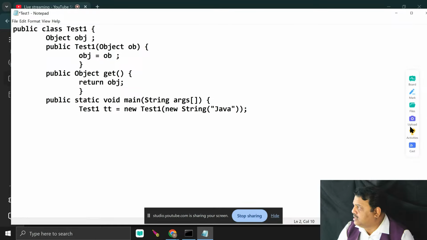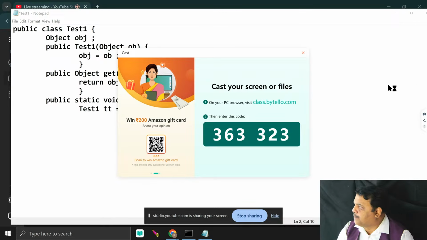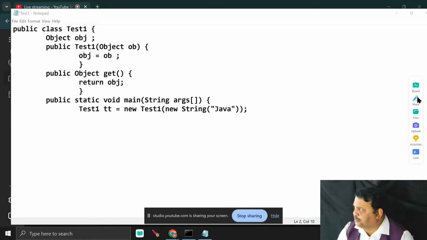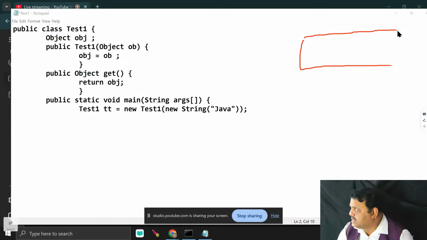Now, what actually happens here, I will show you. When I construct the object, it will occupy memory from which area? That is the heap area. When it constructs the object, the object occupies memory from the heap area. The size of the object depends on which variable? Instance variables. How many instance variables are available here? Only one. What is that? That is obj.